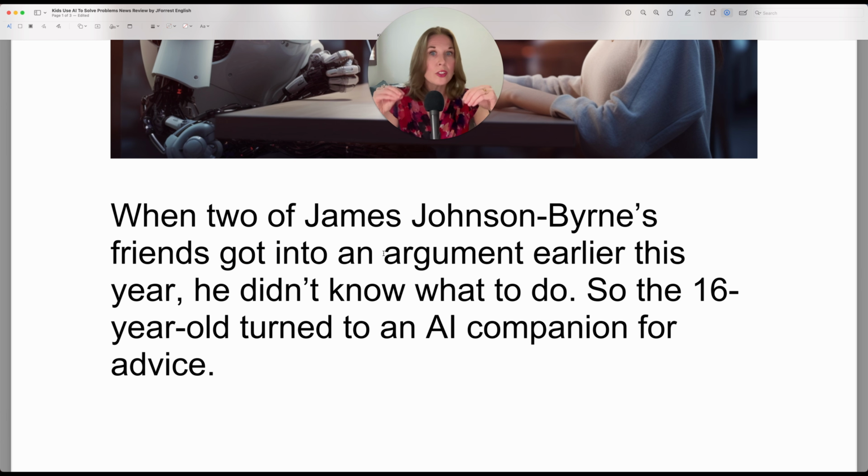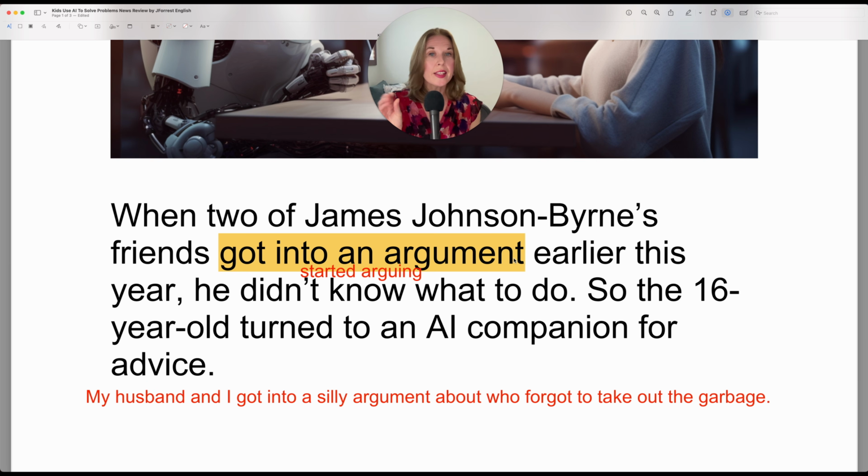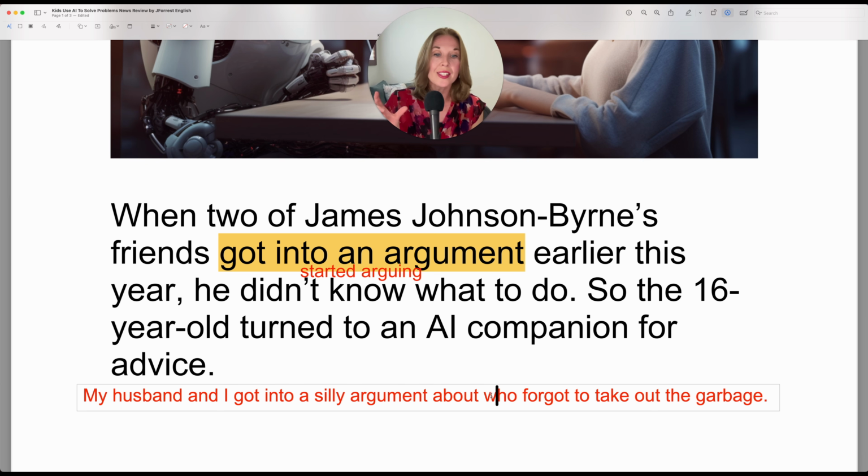So to get into an argument, my husband and I started arguing about something silly. So your preposition is into an argument, and then your verb is get, which you conjugate. So this is in the past simple. Now, in this case, they didn't specify the topic of the argument, which is completely fine. It's not required information. If you do, you would use the preposition about. So this is the topic of the argument. Who forgot to take out the garbage? You did. No, you did. I asked you. No, I asked you. So that's why I mentioned silly to mean it's not serious.